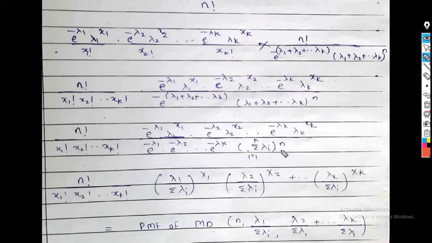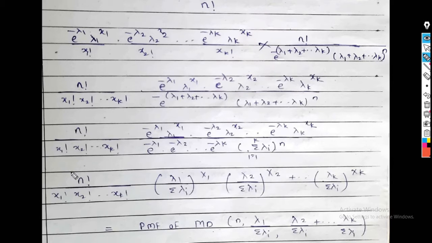We know that the value of n is x1 plus x2 plus up to xk. So we can write it as summation lambda i raised to x1 into summation lambda i raised to x2 up to summation lambda i raised to xk. So lambda 1 raised to x1 divided by summation lambda i raised to x1. So we can write it as lambda 1 divided by summation of lambda i, raised to x1, into lambda 2 upon summation of lambda i, raised to x2, up to lambda k upon summation of lambda i, raised to xk.